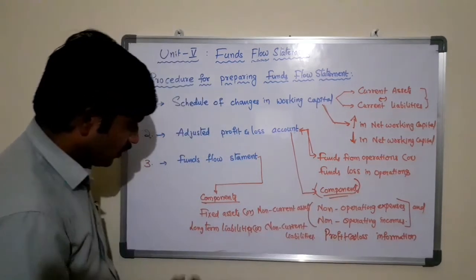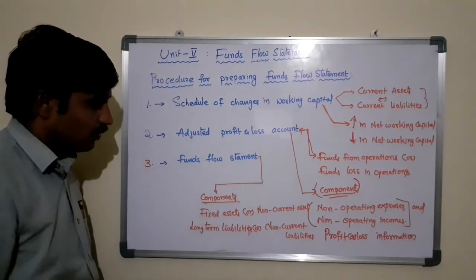So these are the components of the funds flow statement.